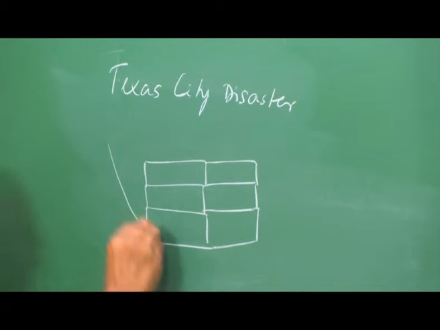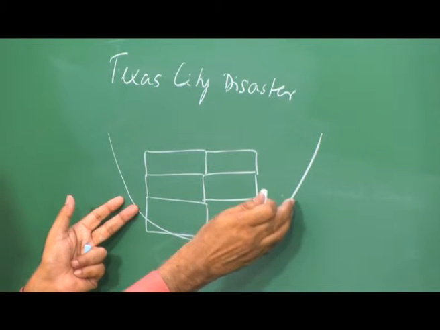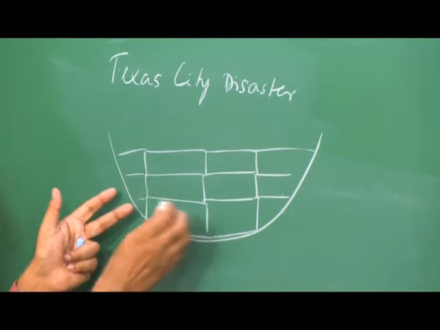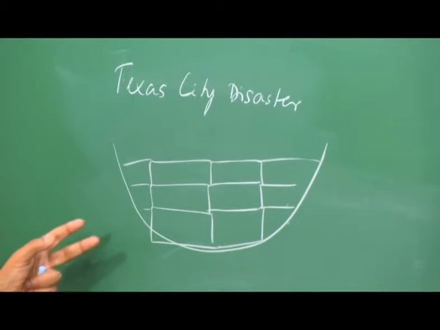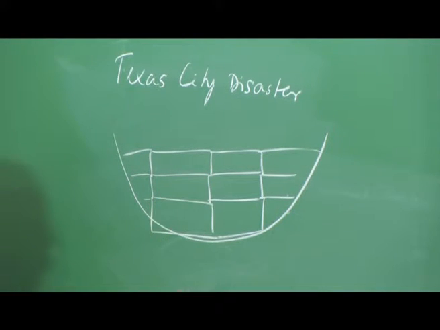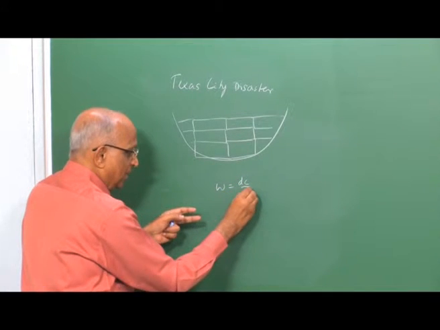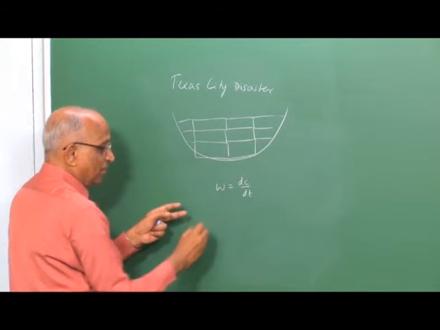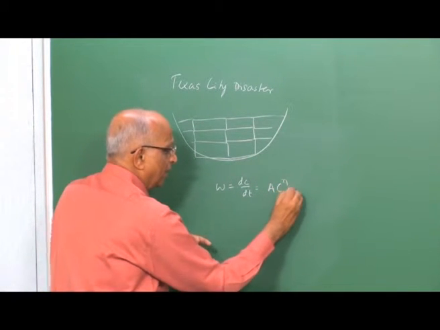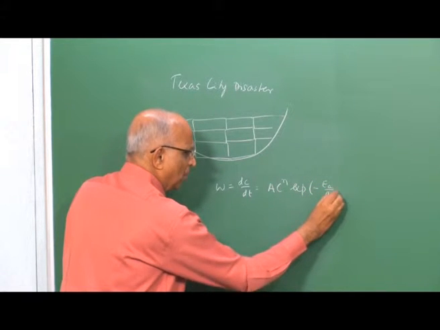This was all within the hull of a ship, and the hull of a ship is insulated, it does not allow heat to leak through, and therefore it is in an environment in which it is not losing much heat. And if by chance any chemical reaction at any time, like we say omega is equal to dC by dt, that is rate of change of concentration with respect to time, we had written it as a c to the power n into exponential of minus EA by R0 T.